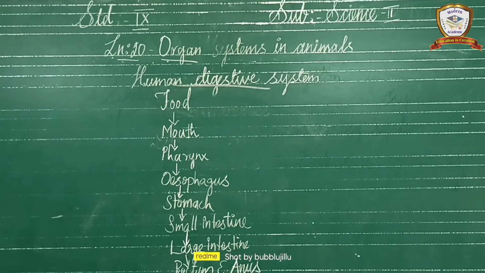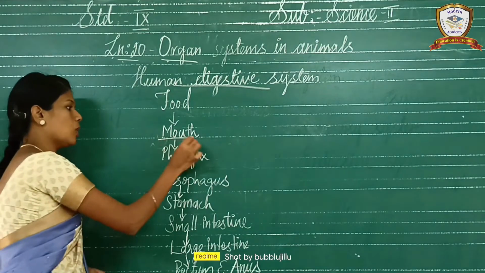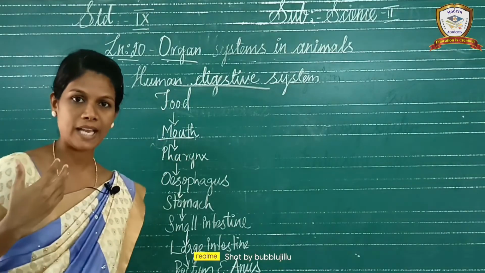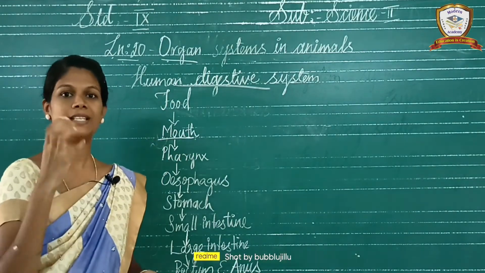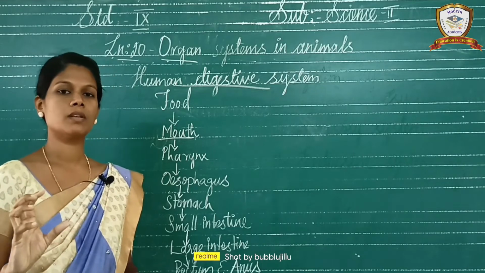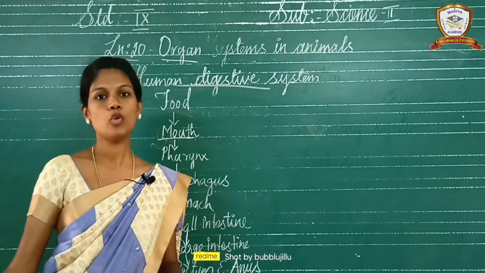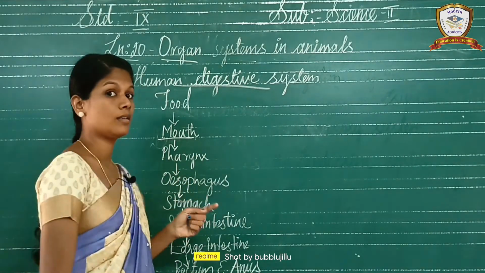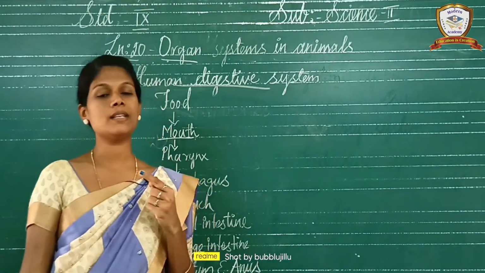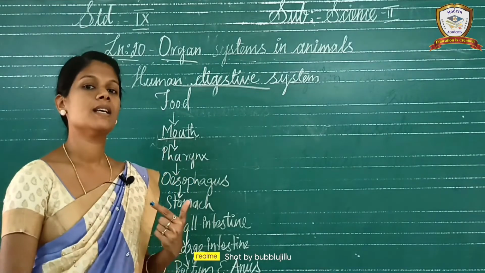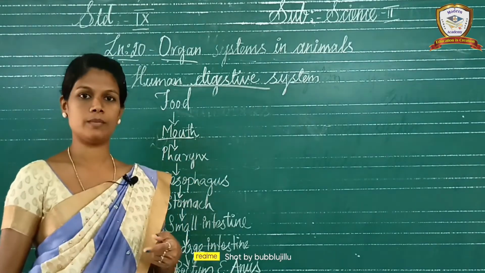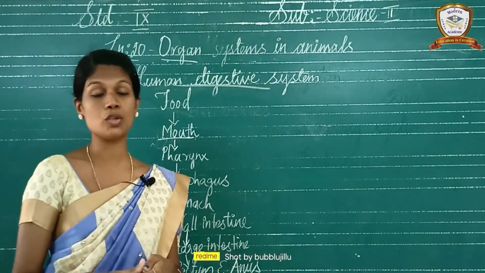Okay. First, food enters into the mouth. See, in the mouth, what is present? Inside the buccal cavity, the teeth are present. The teeth are used to cut and bite the food particles. Okay, and then the tongue is present. The tongue is used to mix the saliva into the food, and it is used to swallow the food also.